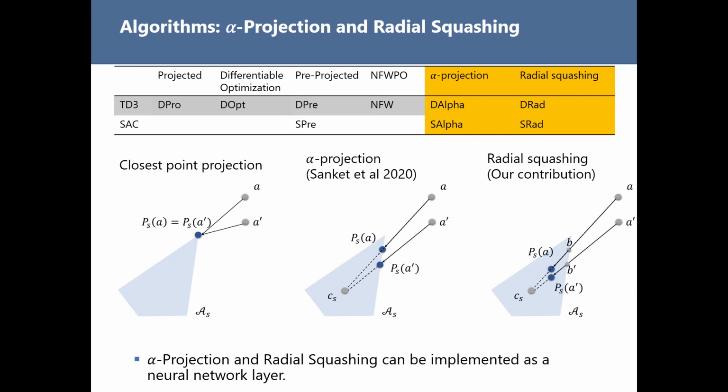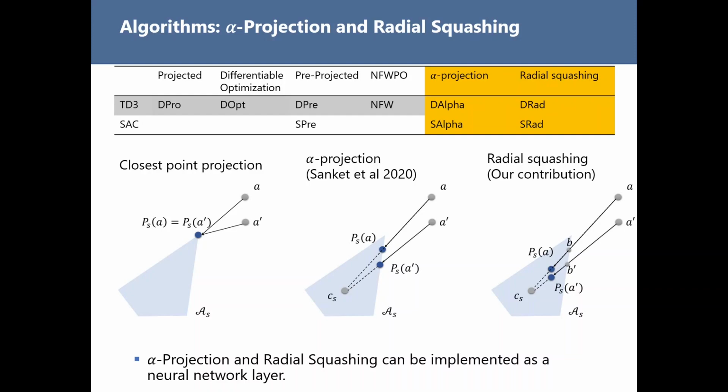So far, we have considered methods that are based on closest point projection. However, there is no inherent reason to use closest point projection. One previous work called alpha projection proposed moving infeasible actions towards some interior point in the feasible action space until these infeasible actions become feasible.